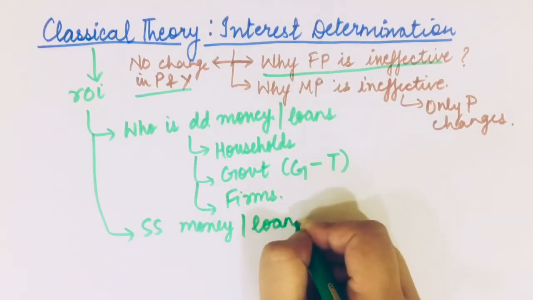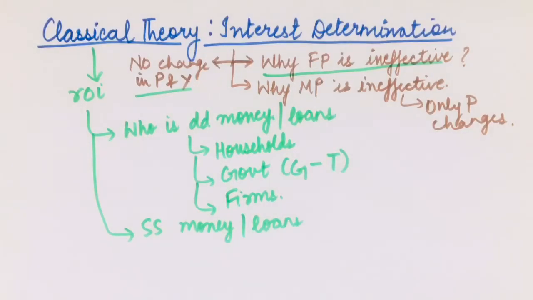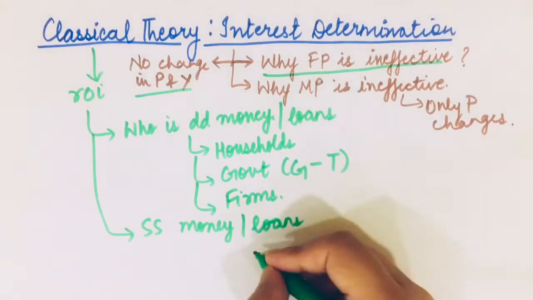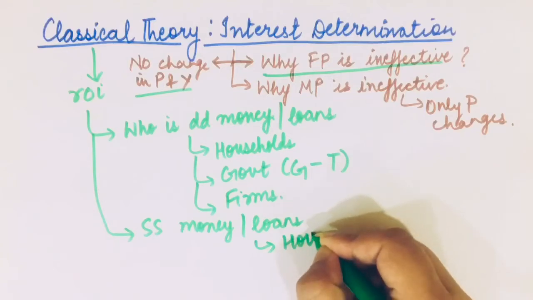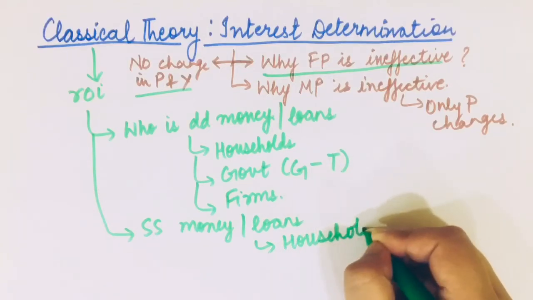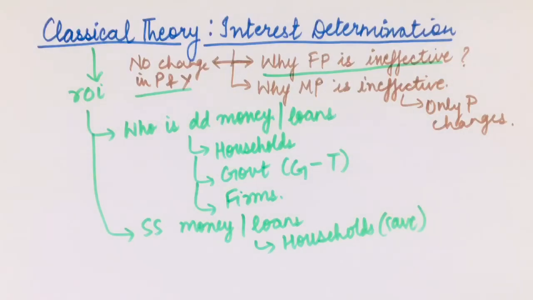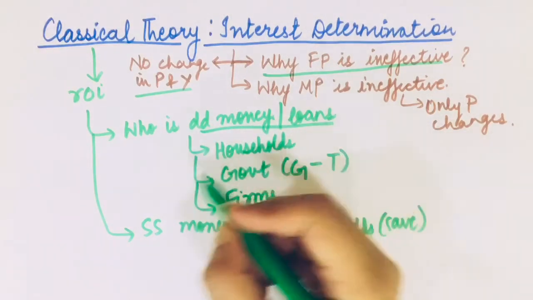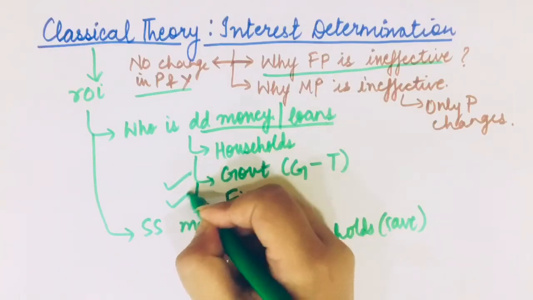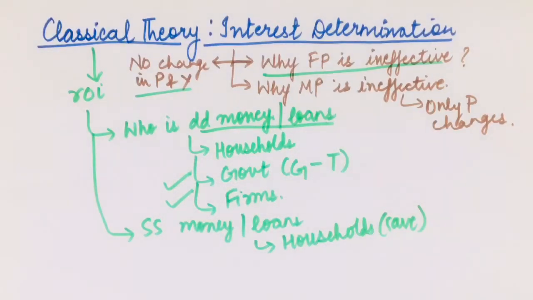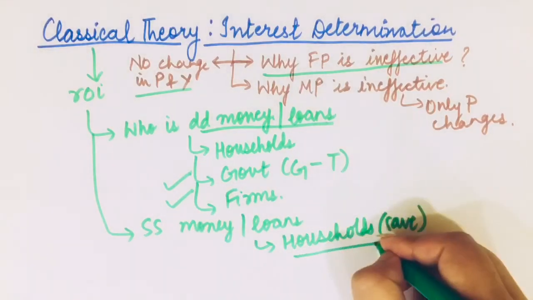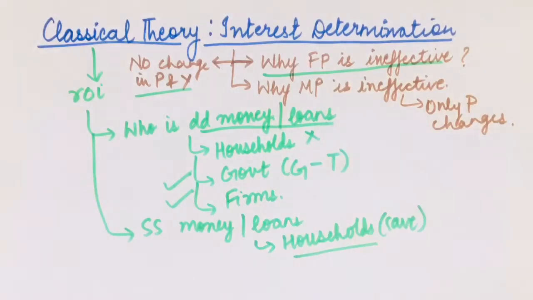And now, who supplies money or loans? This supply is made by households who save. So savings is done by households, we know who saves. So classicals assume that the demand for money or loans is made by either government or firms, and the supply of money is made only by households. They do not assume that the demand for money is made by households.